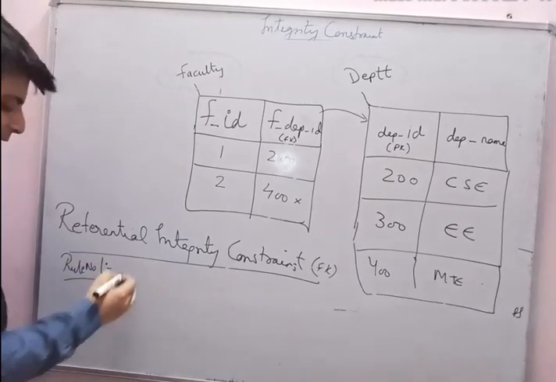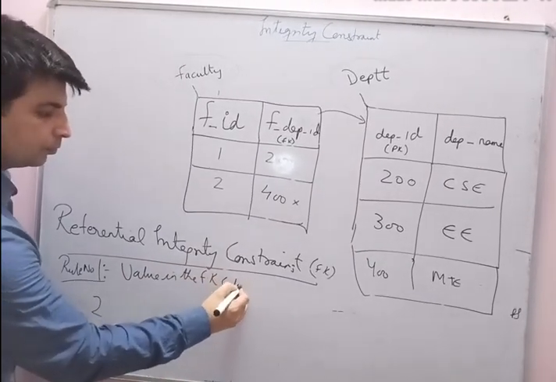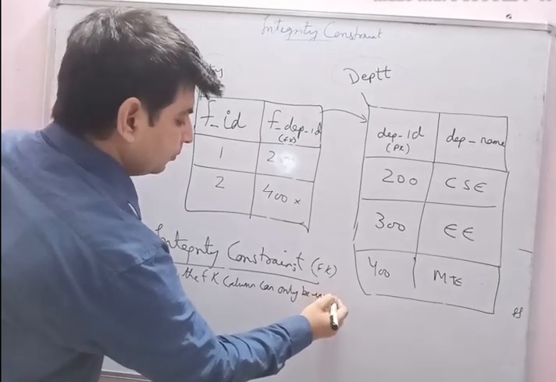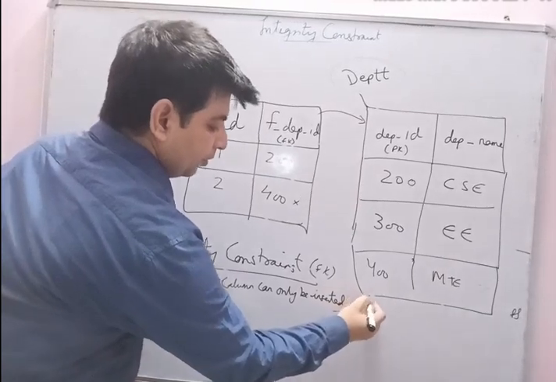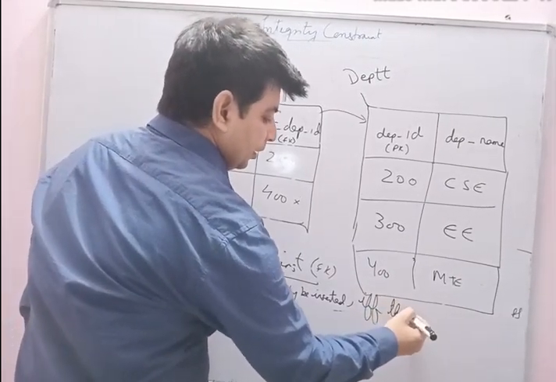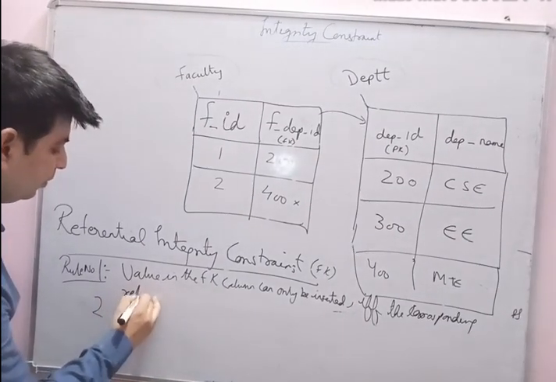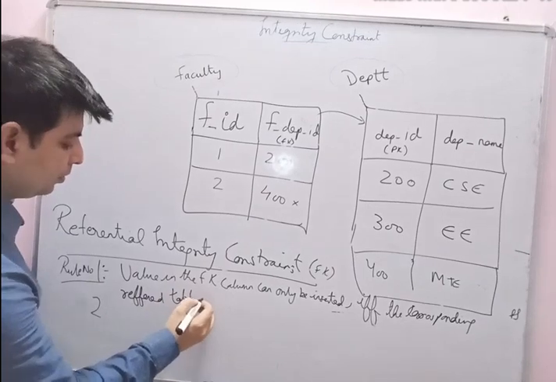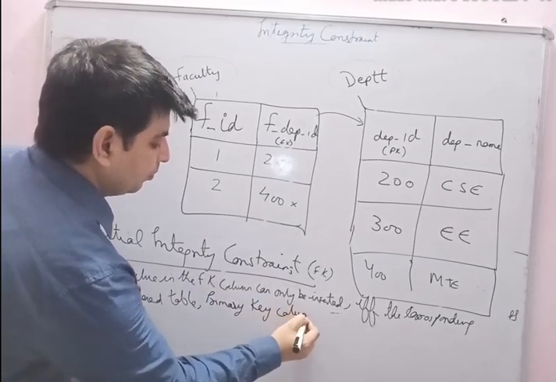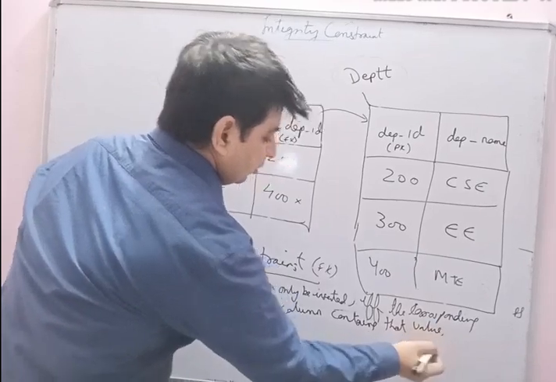Rule number 1 states that a value in the foreign key column can only be inserted if and only if the corresponding referred table primary key column contains that value, otherwise not.